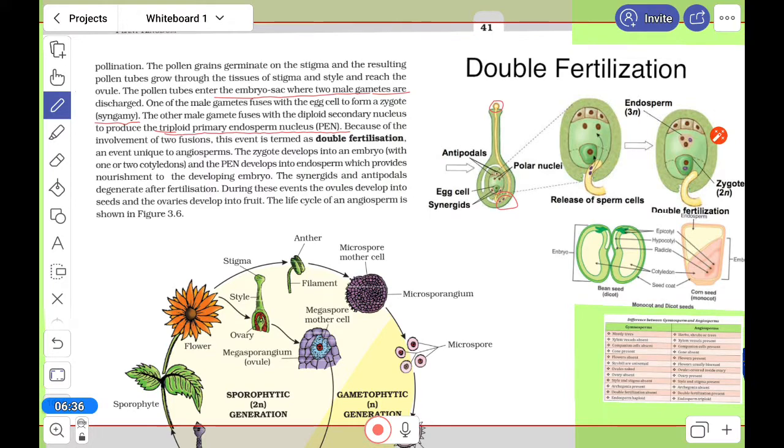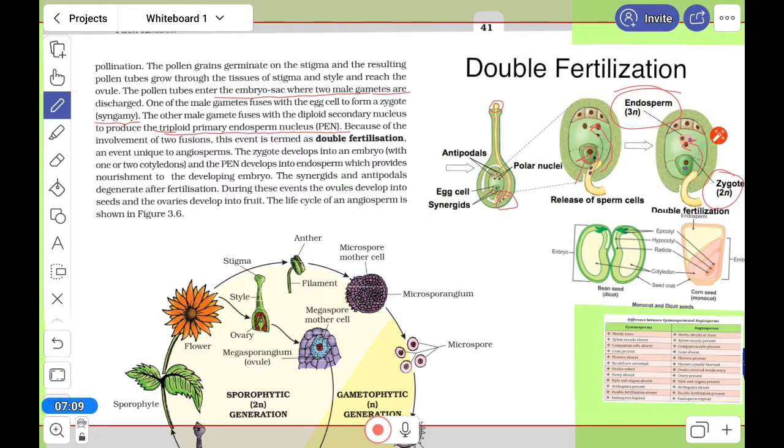Okay. So out of that, one will fertilize the egg, and another will fertilize the polar nuclei. When it fertilizes the polar nuclei, it forms the endosperm. See, the diploid primary endosperm nucleus will form, and the egg which is fertilized turns into the zygote, which is 2n.